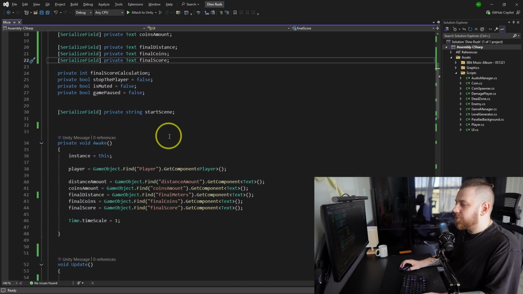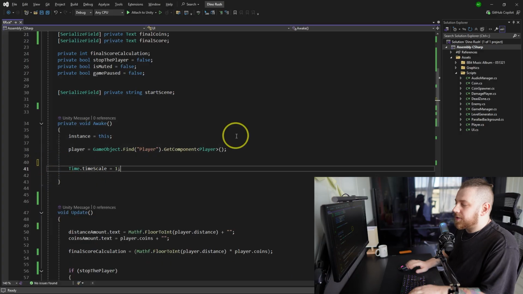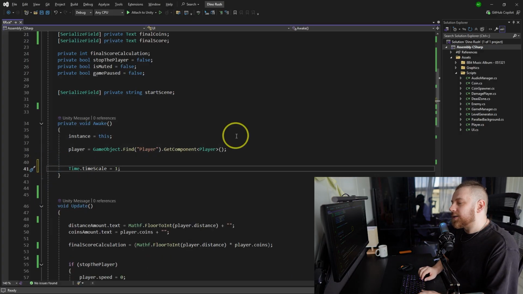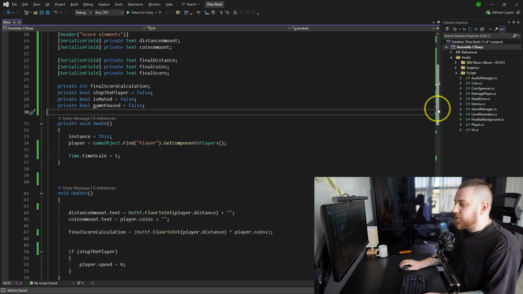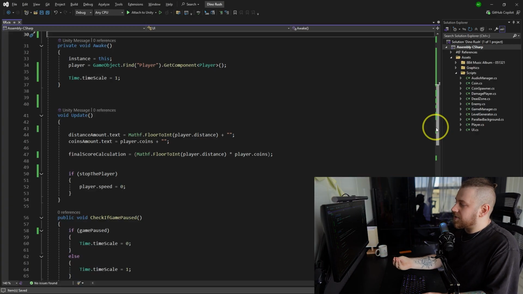Now back in the UI script, all of this can be safely deleted because we don't need it at all, right? I'm assuming I use timescale to reset the time, which had better be done in some sort of game manager, but let's say it's okay for now. I'm gonna leave it. And this one as well, I'm gonna talk about it later because this is not cool as well. Now you can see this one looks much better and easier to understand, and we are not even done yet with the class. There are some other things that could be done.